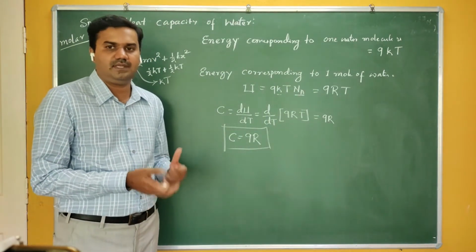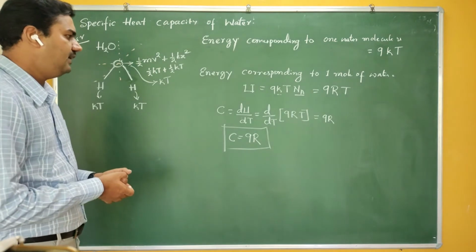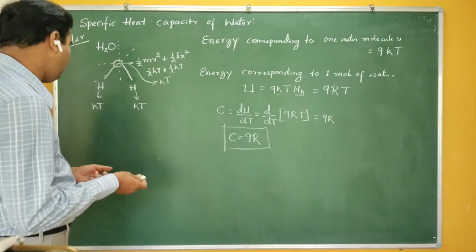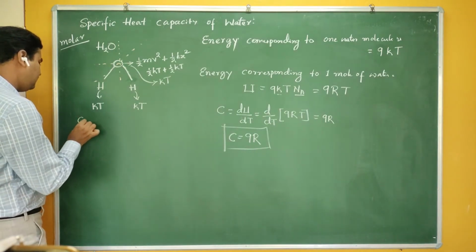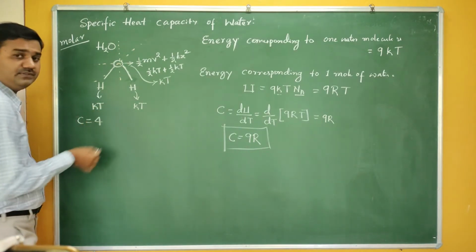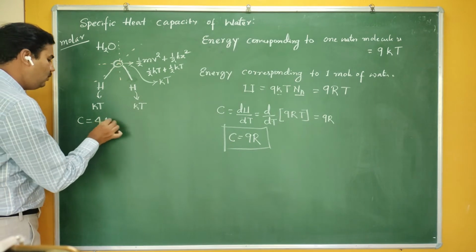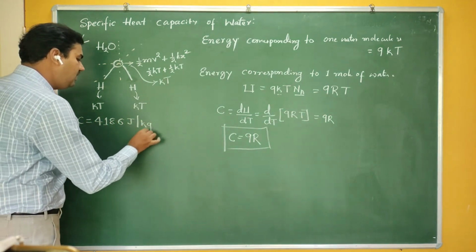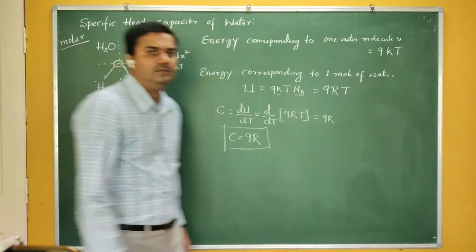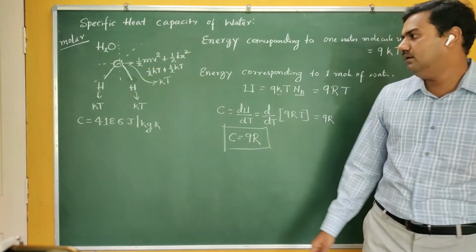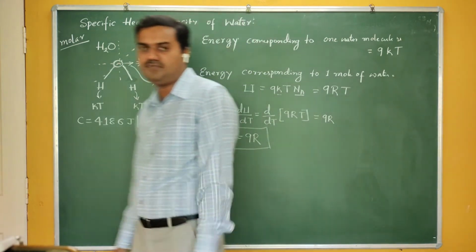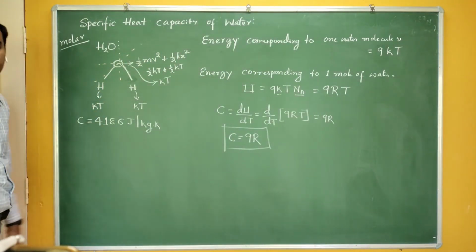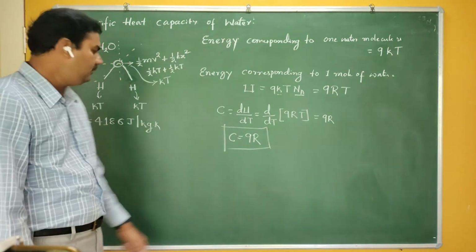Is it correct? Okay, we can verify our theory by comparing with the experimental data. We all know the specific heat of water. What is it? It is 4186 joule per kg Kelvin. We all know this value of the specific heat of water. Now I have to verify it.